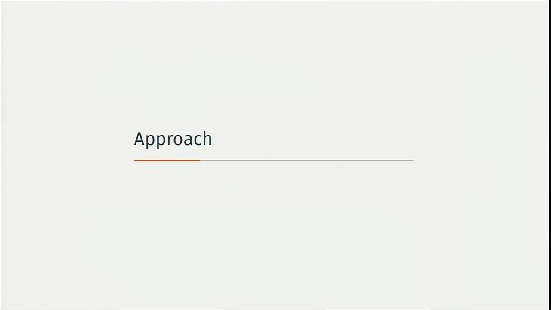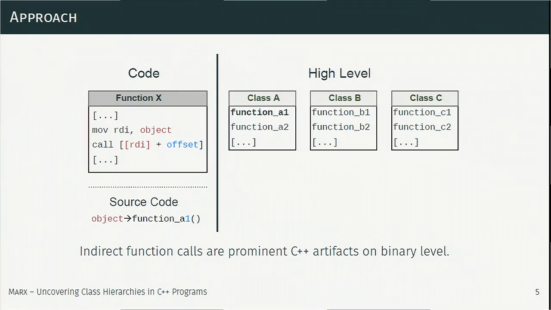All right, onto our approach. So we basically see on the lower left a function call, how it would be used in C++ applications. Just when writing out the source code, we got some object and calling a function of the object. Above you see how this actually looks like in the binary level code. So we got some object and the indirect function call I talked about earlier.